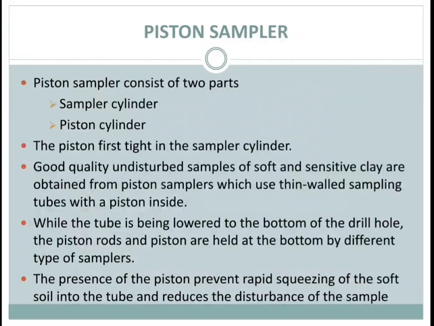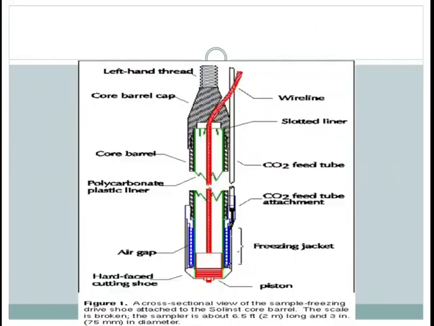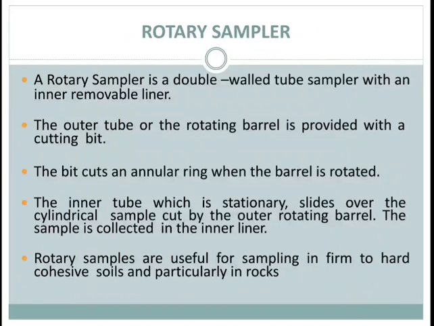The presence of the piston prevents rapid squeezing of the soft soil into the tube and reduces the disturbance of the sample. A vacuum is created on the top of the sample which helps in retaining the sample. This is the image of the stationary piston sampler.